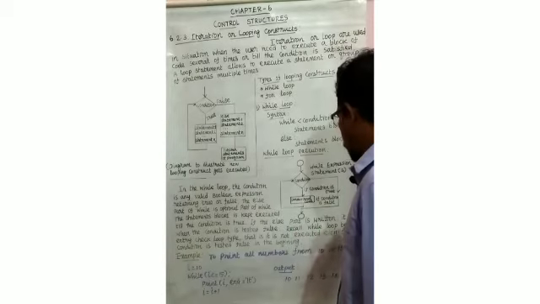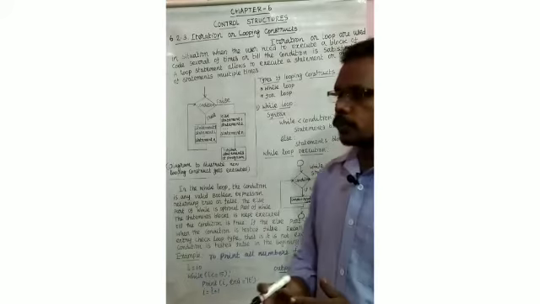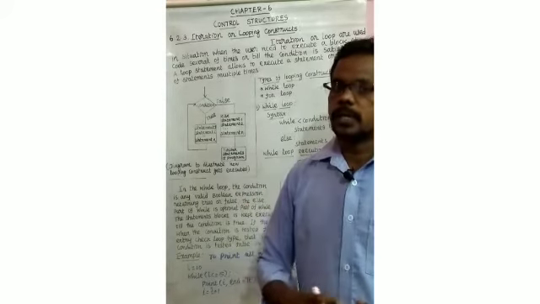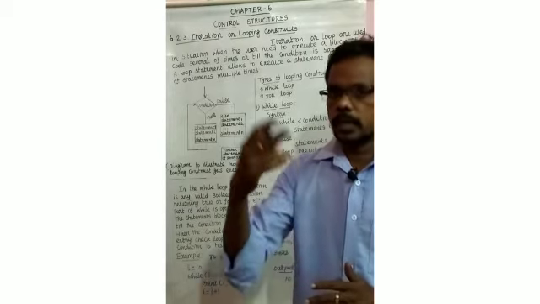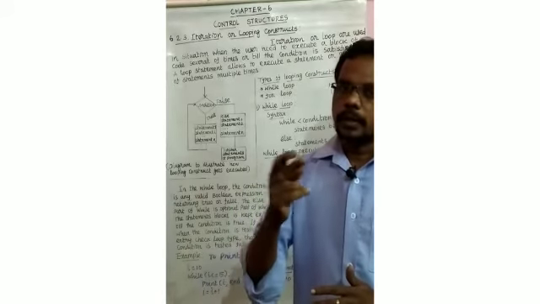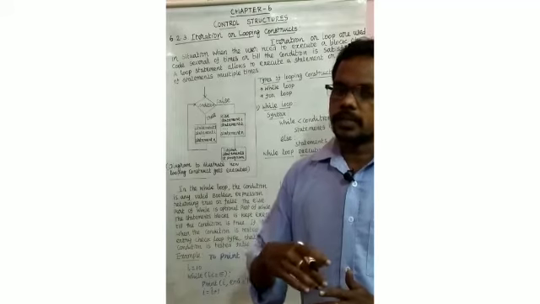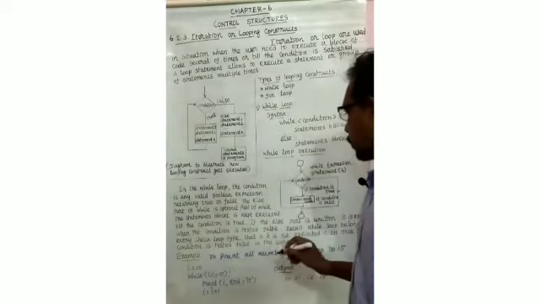Recall, while loop belongs to the entry check loop type. Based on the condition checking position, we can classify loops into two types: entry check loop and exit check loop. Actually, an entry check loop example is the while, and an exit check loop example is the do while. The for loop is also one of the entry check loops.